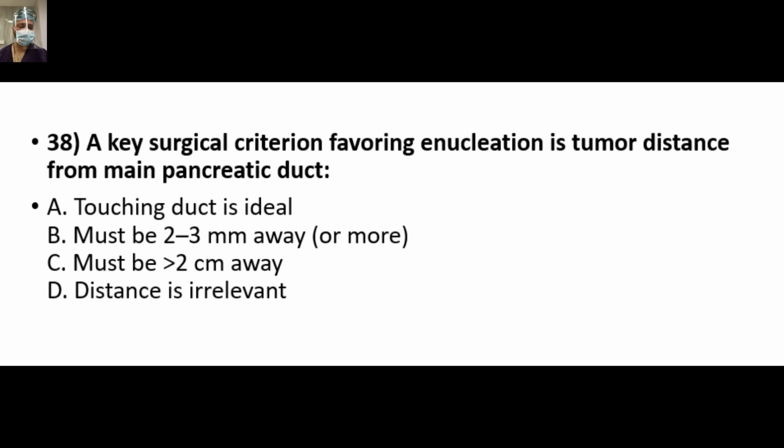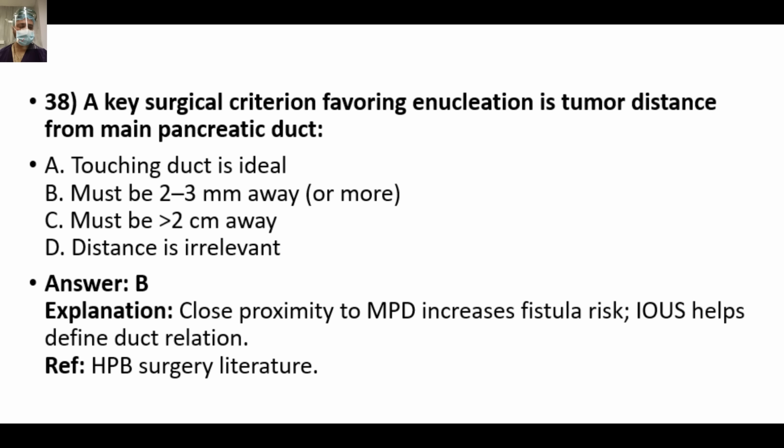A key surgical criterion favoring enucleation is tumor distance from the main pancreatic duct. We already discussed. Option B, it must be 2 to 3 mm away from the PD. Close proximity to the MPD increases fistula risk. So intraoperative ultrasound helps define the duct relation.